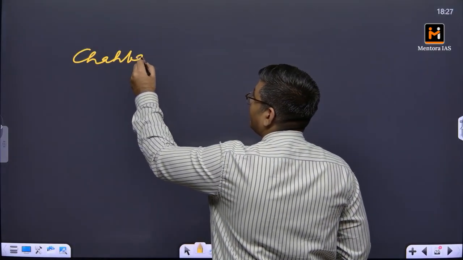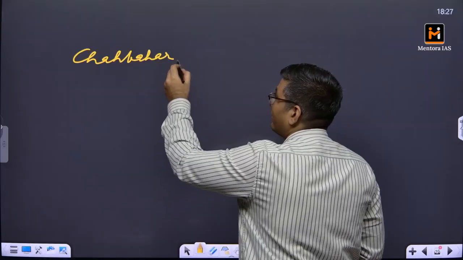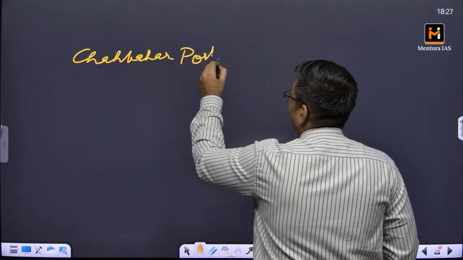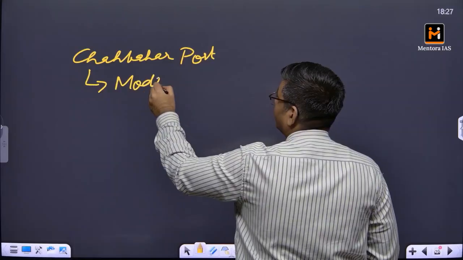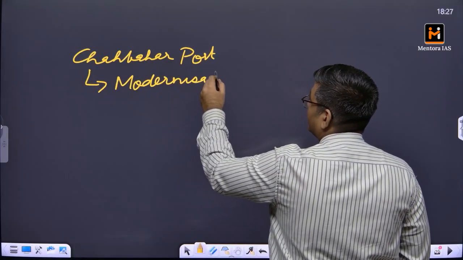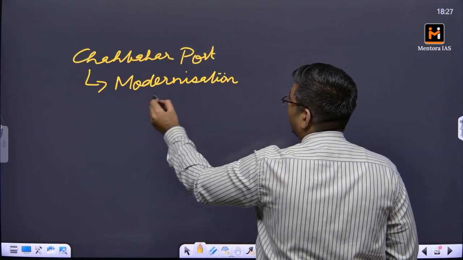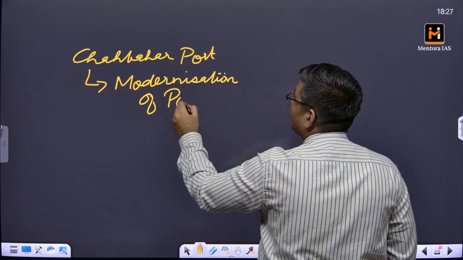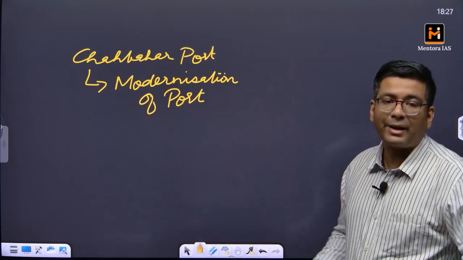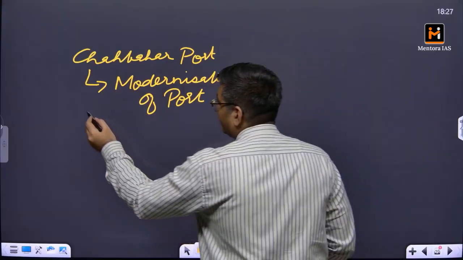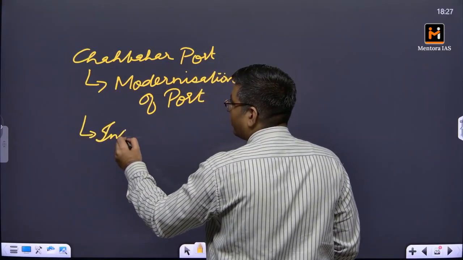There were several things that were to be done. First of all, there should be modernization of the port. Modernization of the port basically means that we have to rebuild some of the berths, we have to rebuild the port so as to augment its capacity. The second thing, installation of new equipment.